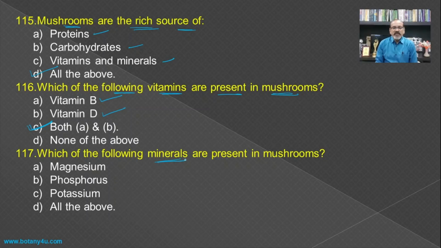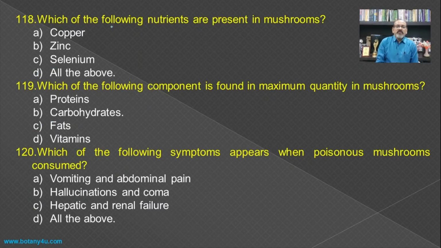Which of the following minerals are present in the mushrooms? If you see, the mushrooms contain the magnesium, they contain the phosphorus and potassium also. So all the above becomes the answer for this question. Then which of the following nutrients are present in the mushrooms? Copper is also present, zinc is also present, and selenium is also present in the mushroom, and hence again all the above becomes the answer.